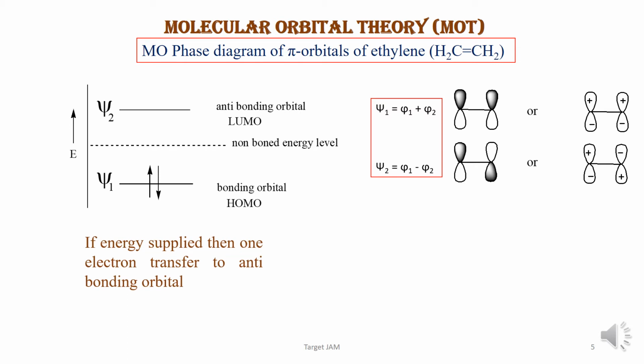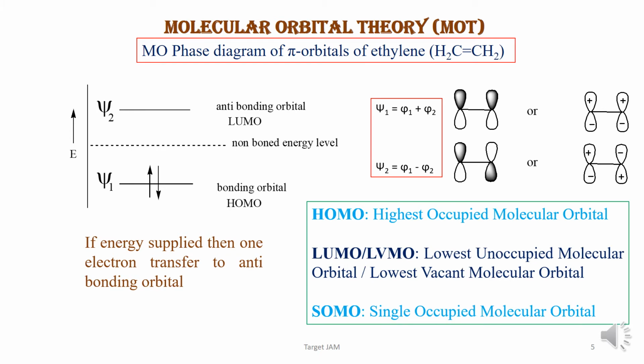If energy is applied, then one electron transfers to the antibonding orbital. Basically, according to the occupancy of electrons, there are three types of orbitals possible. HOMO, that is highest occupied molecular orbital. LUMO, that is lowest unoccupied molecular orbital, or LVMO, that is lowest vacant molecular orbital. And in case of ethylene, psi1 is the HOMO and psi2 is the LUMO. SOMO, singly occupied molecular orbital. SOMO is not shown in the ethylene, but we will see it in case of radicals or in some different cases.